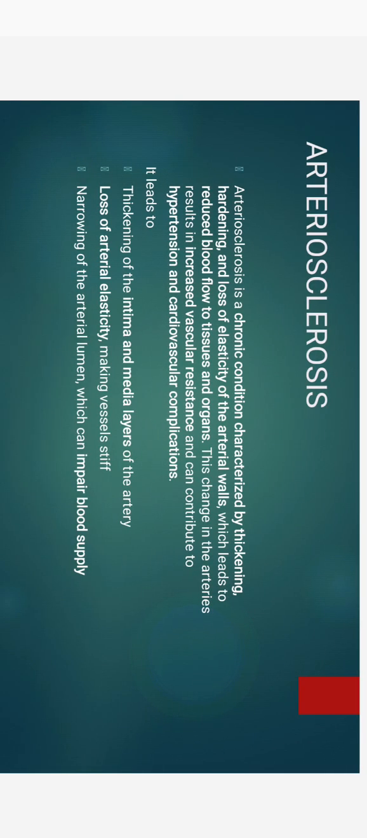Next, arteriosclerosis. Arteriosclerosis is a chronic condition characterized by thickening, hardening, and loss of elasticity in the arterial walls. This results in reduced blood flow to organs and tissues. It increases vascular resistance, contributing to hypertension and other cardiovascular complications. It includes thickening of the arterial layers, loss of elasticity, and narrowing of the arterial lumen, which can impair normal blood supply.